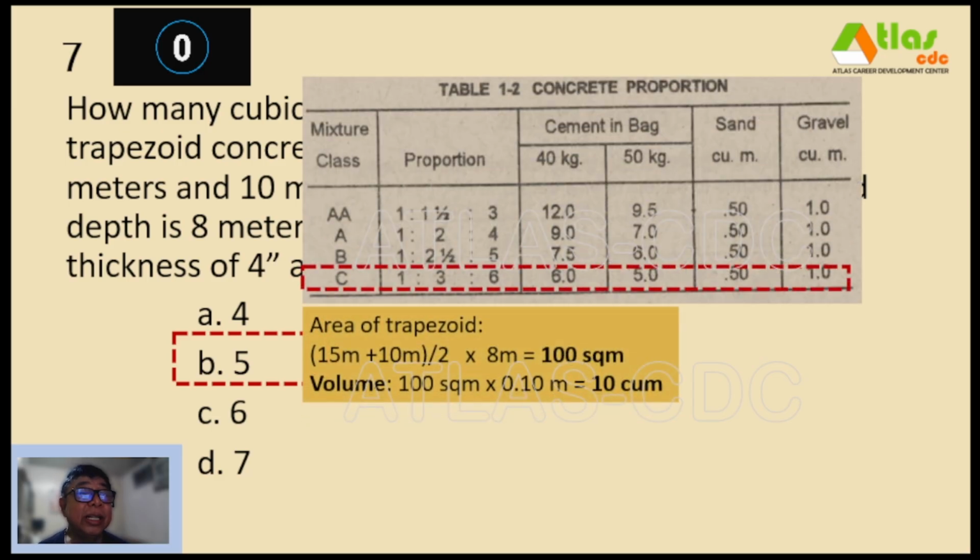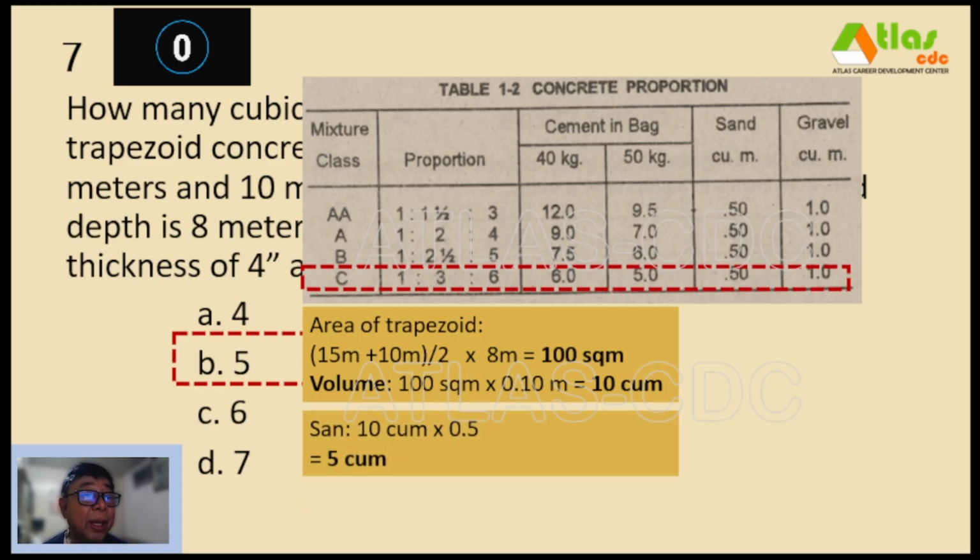So this is our area and volume. Our volume of concrete is 10 cubic meters, and for all concrete mixtures, for every cubic meter of concrete volume, you need 0.5 cubic meters of sand. So which means you only have to multiply this volume of concrete by 0.5 to get you the volume of sand. So 10 cubic meters times 0.5 will give you now the requirement for sand at 5 cubic meters.